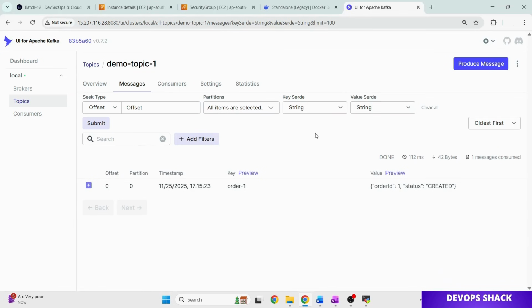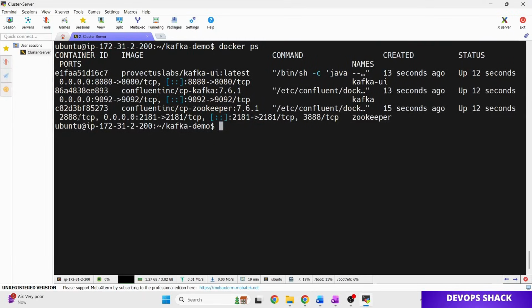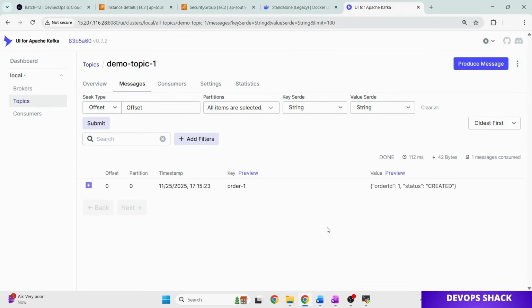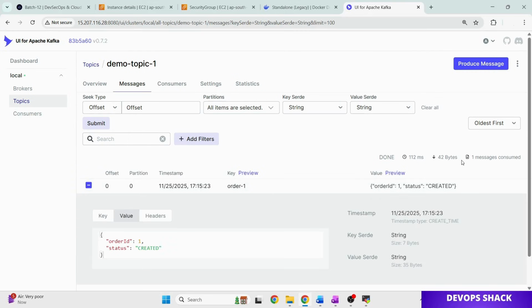The Kafka UI, this separate server we have, this UI part, is considered a separate service. Here, using Kafka UI as a producer, we created the message, and Kafka UI, which is also the consumer of the message, is able to view the message. That's why you can see one message consumed.